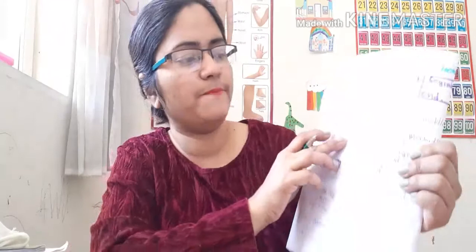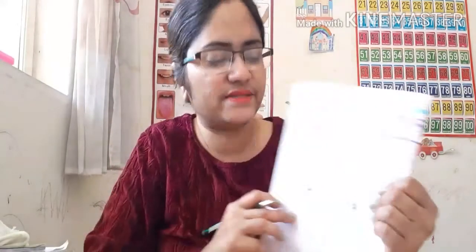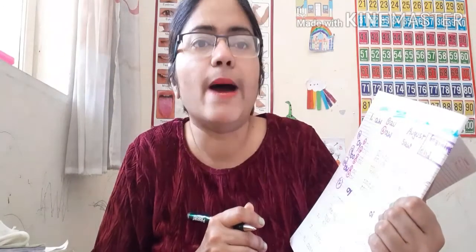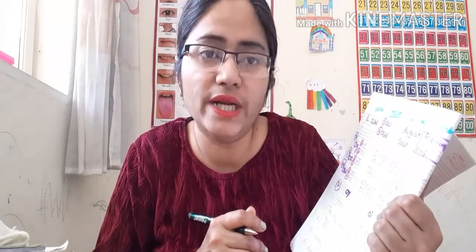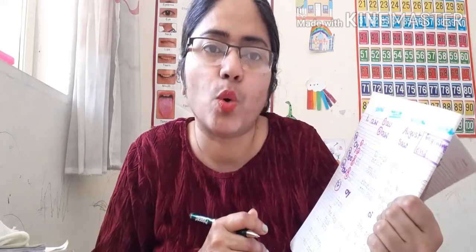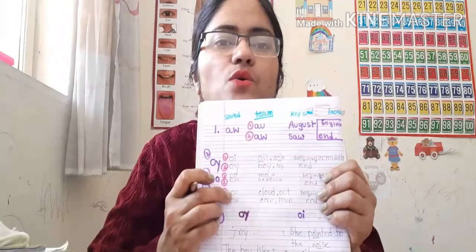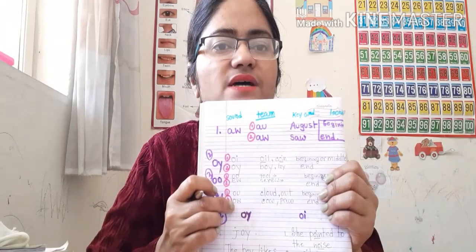Let me give you an example, screw. S-C-R-E-W, screw. That means EW is last in the syllable. Tool, moon. That means OO is in the middle of the syllable. In the case of tool and moon also, OO is sitting in the middle of the syllable. Another is OW, ow. One is OU, another sound is OW.